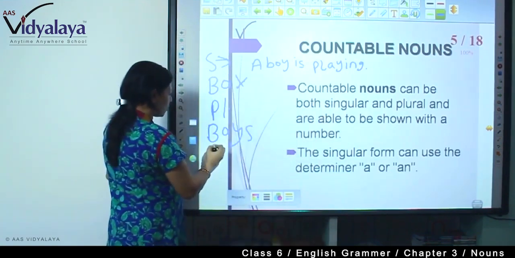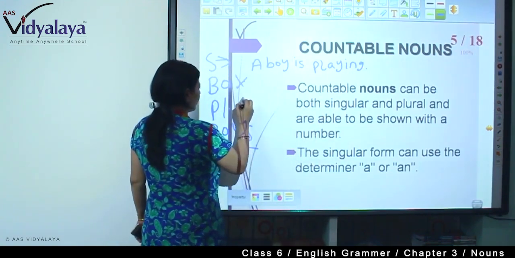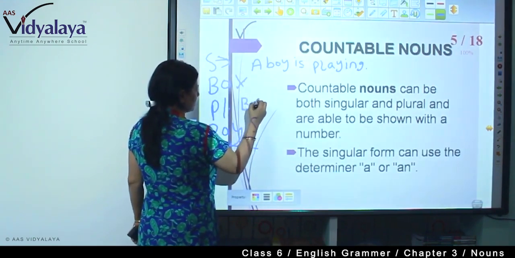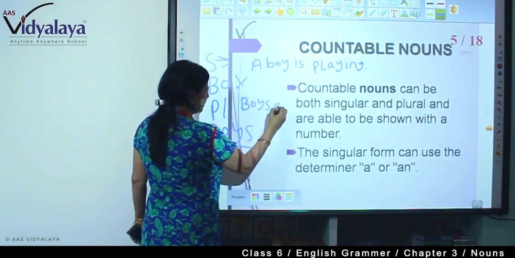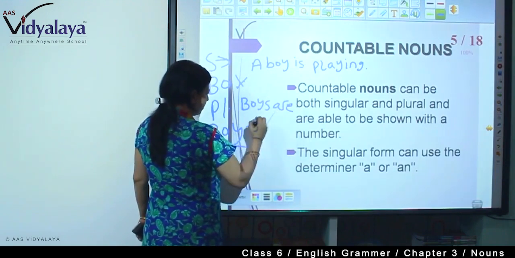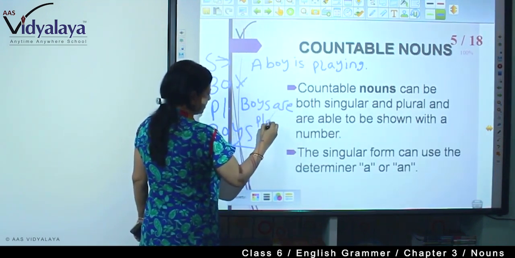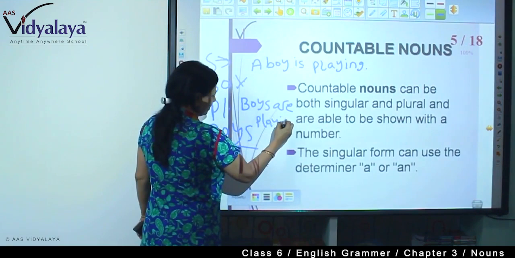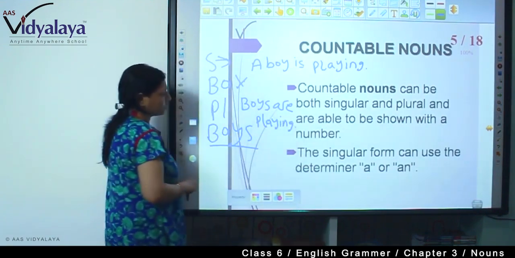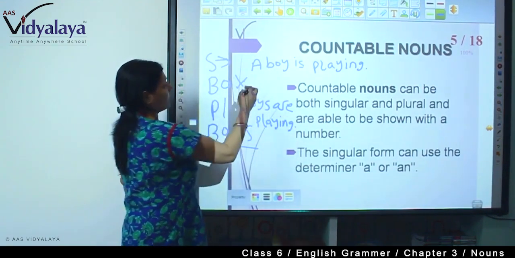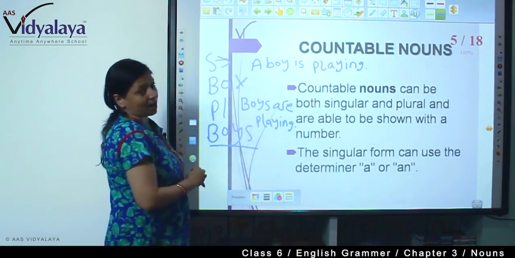And when there are boys, boys are playing. So what are we saying? A boy is playing and boys are playing.